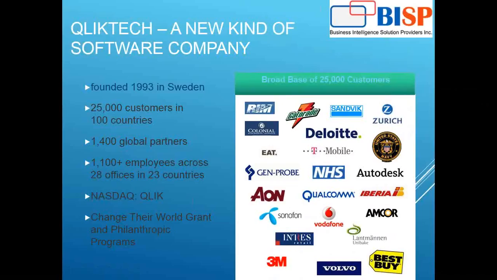Then when the tool was built in 1993, what is the reason it did not come into the market till these days? Only in the last couple of years are we hearing the name QlikTech or QlikView. The reason is very simple. QlikView came up with an idea called an in-memory tool. What do you mean by in-memory basically? In-memory means loading the data into RAM. Simple thing. Loading data into RAM.